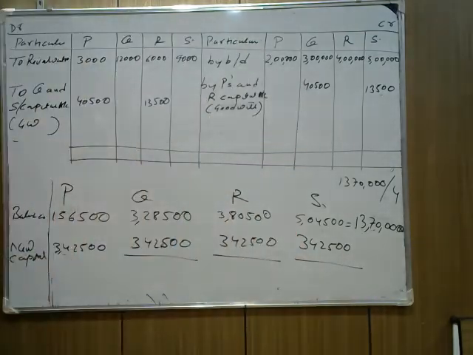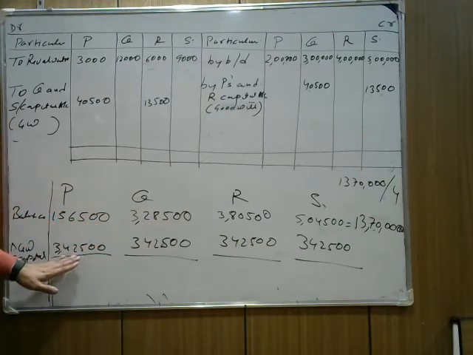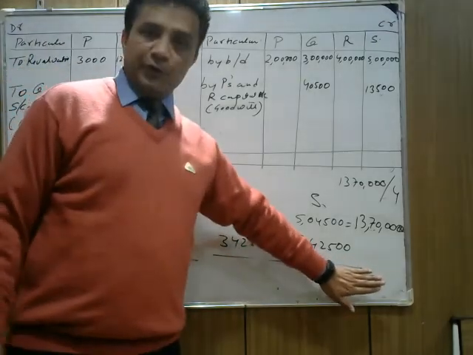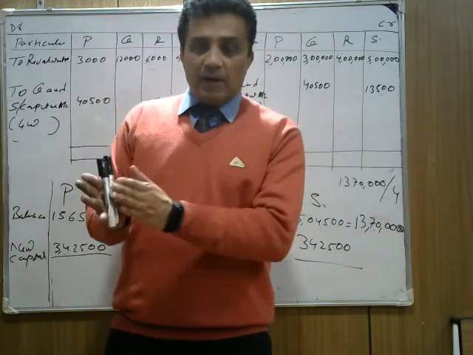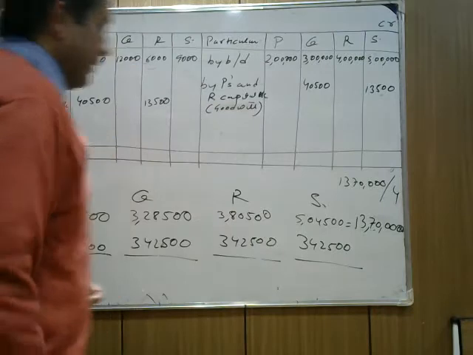Now, we have solved 90% of the problem. You understand it? Divide 13,70,000 in equal ratio, because the question mentions the new share is equal. So total of 13,70,000 divided by 4 is coming 3,42,500, 3,42,500, 3,42,500 and 3,42,500. I hope this is clear. Understand how we divide, how we get 3,42,500. Now, the main part: who is bringing and who needs to pay in terms of cash.